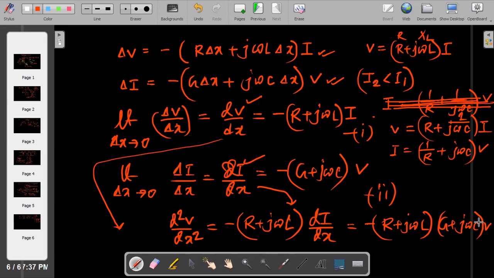Now you identify the uniform plane wave equation. I think you can relate. What is the plane wave equation? d2v/dx2 is nothing but again some gamma and some voltage. So the same equations we have derived, but in a transmission line. Right? This is the equation, correct?